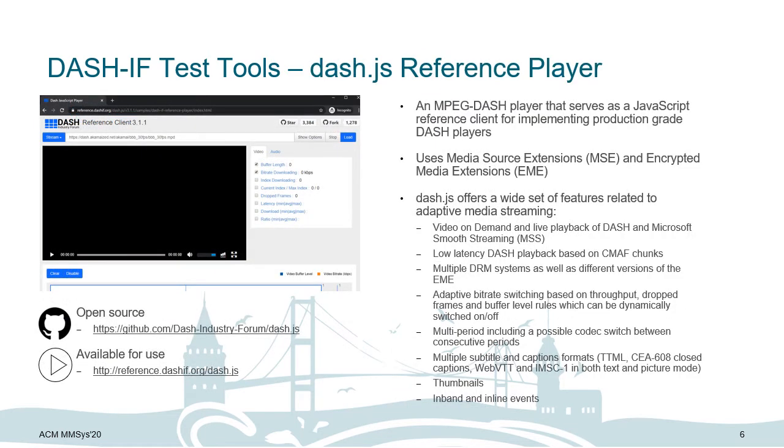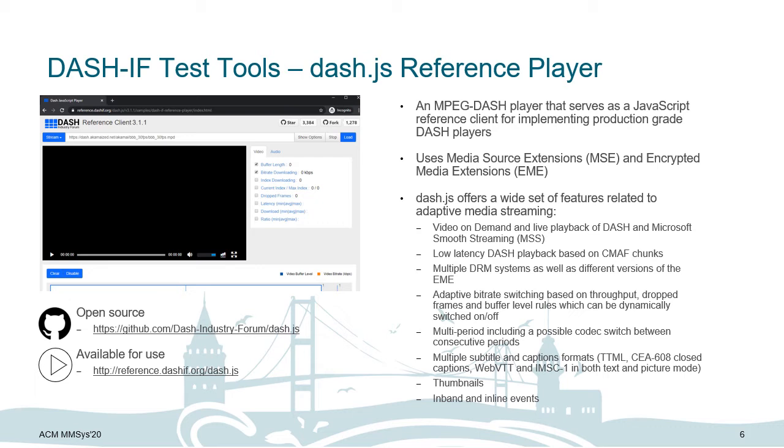The last tool is an MPEG Dash player called the Dash.js Reference Player, providing a reference client implementation. It is written in JavaScript and it relies on media source extensions and encrypted media extensions, which are supported by many client platforms, which in turn makes Dash.js also a prominent option to be used as a foundation for a production-grade player.